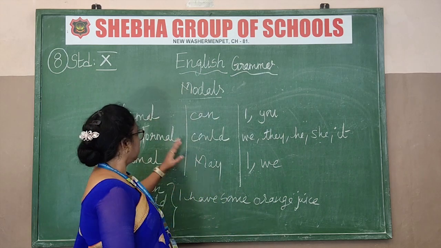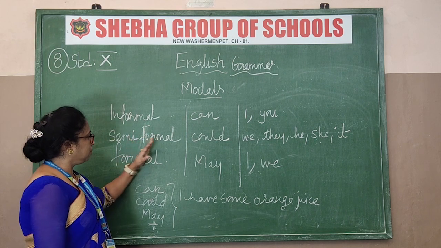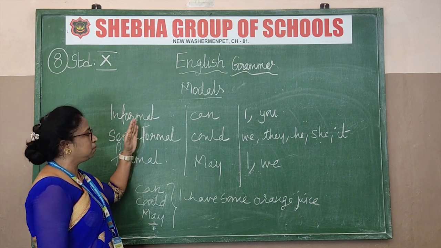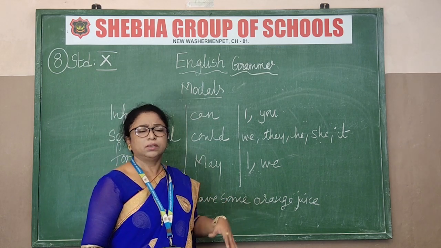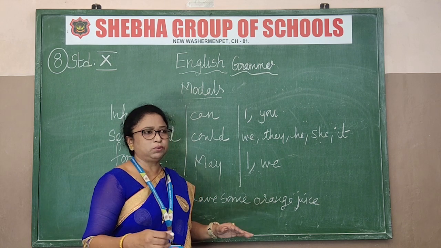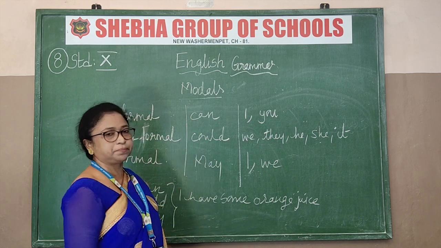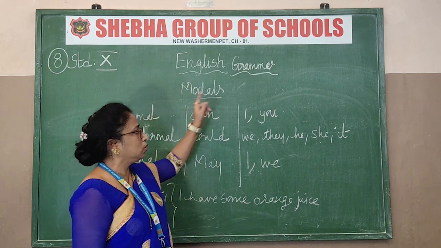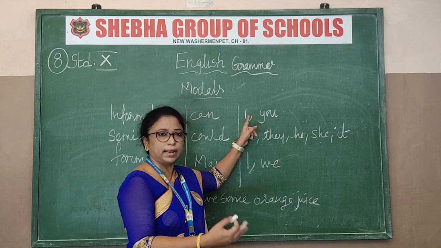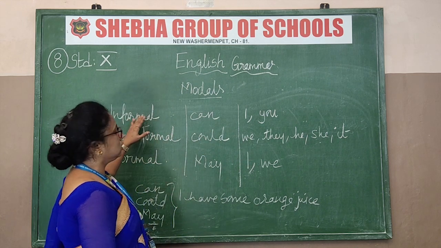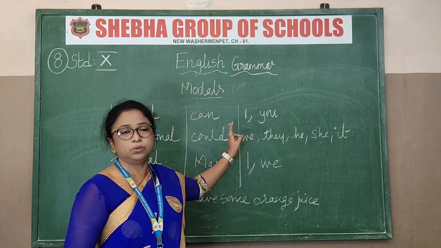Alright. So now listen. Now this is divided into 3. Okay, now see. Informal, semi-formal and formal. Informal means talking casually to your friends, to your parents and family members. That is known as informal. You don't have to be very particular about what you speak, isn't it? So then you use can. And that can is used for whom? For yourself and for you. That is, can you, can I, that kind of words. All right. Now this is informal. When you are informal, using it with your friends and family, you must use can.